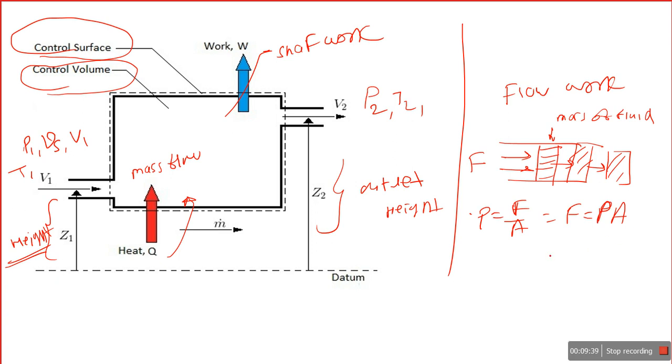If the unit length considered is L, then area into L is volume. So PV, pressure into volume, is our flow work. We just need a push force that pushes the flow continuously in the system.